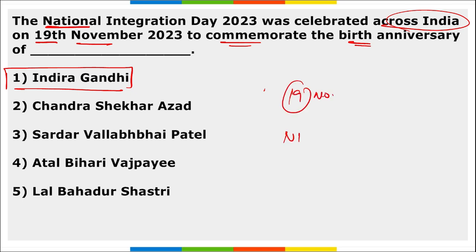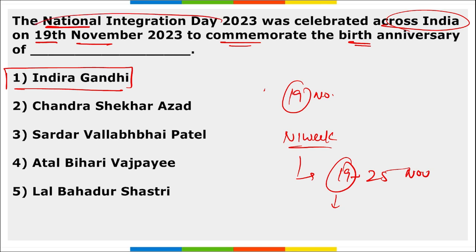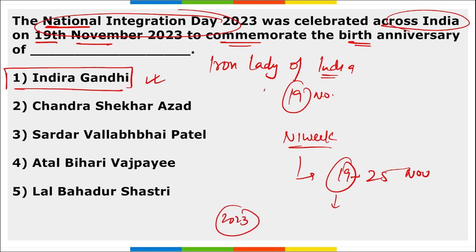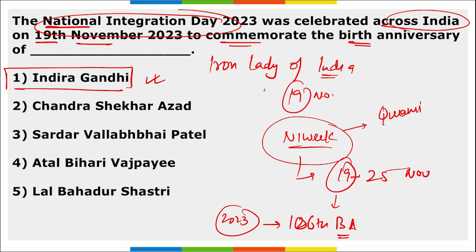But if I ask you National Integration Week, so this week will be from 19 to 25th of November, and on the starting day of this National Integration Week we observe National Integration Day on the birth anniversary of Indira Gandhi. Correct? Indira Gandhi was also known by the name Iron Lady of India. Correct? And this year in 2023 it was the 106th birth anniversary of Indira Gandhi. This National Integration Week is also known by the name Qaumi Ekta Week.